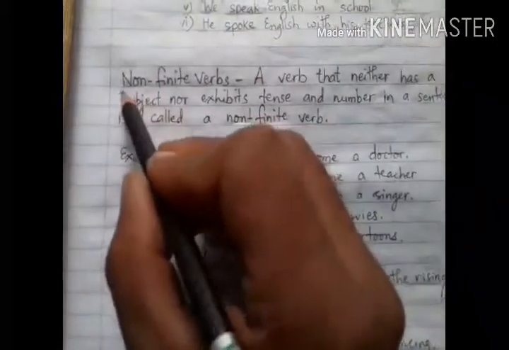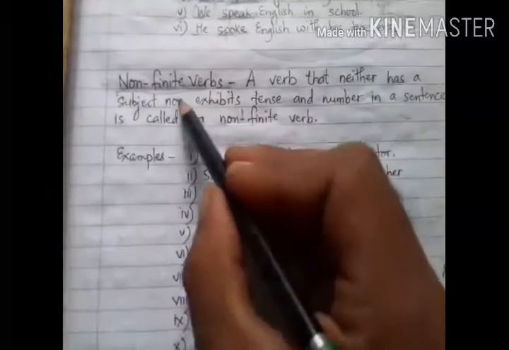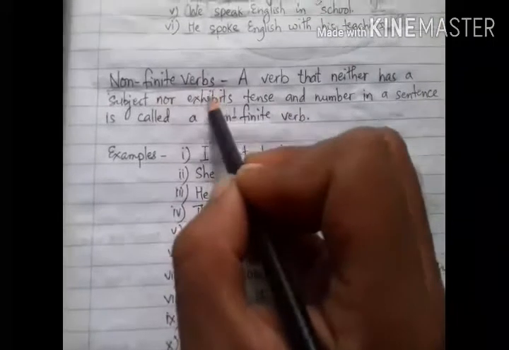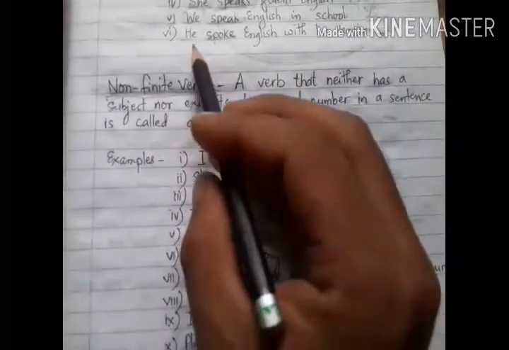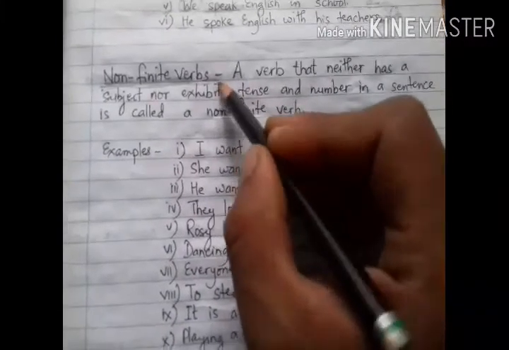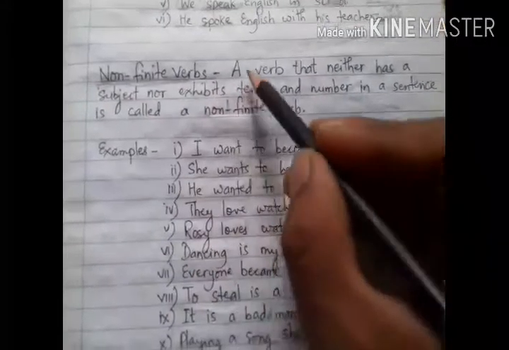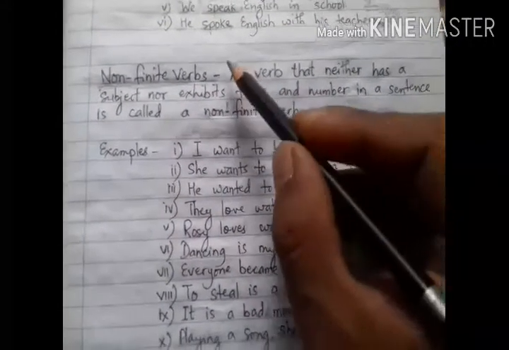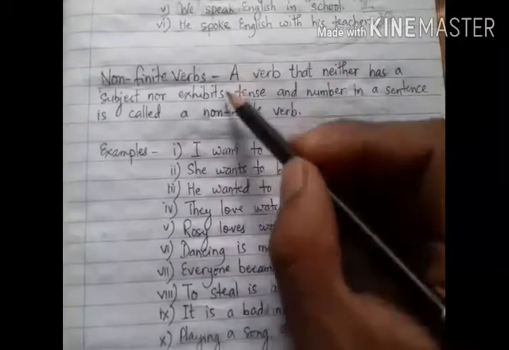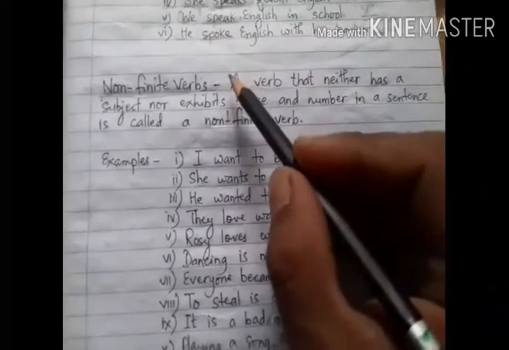Now we will understand non-finite verbs. Non-finite verbs are just opposite to finite verbs, and we have to understand something more about them. See, if finite verbs change according to the change in the number of the subject and tense, these non-finite verbs do not change when the number of the subject changes or when the tense in sentences changes.